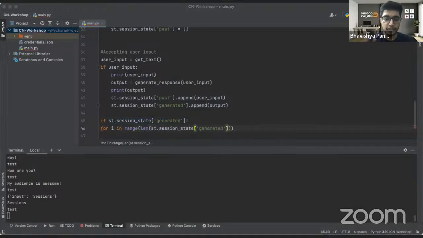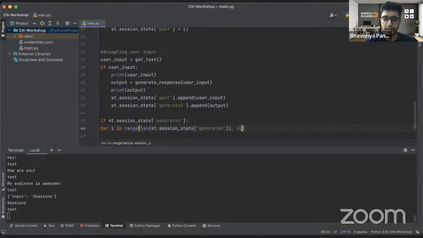For people who are new to Python, the range function is basically a for loop, right? So it's like for i in range 5, print i. It would print 0, 1, 2, 3, 4 like that. So yeah, Python is very, very intuitive.